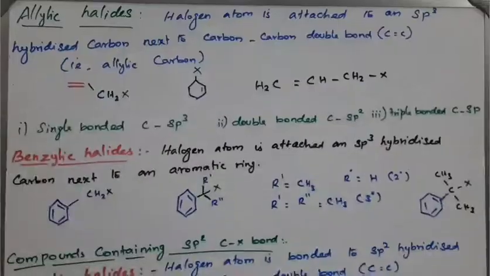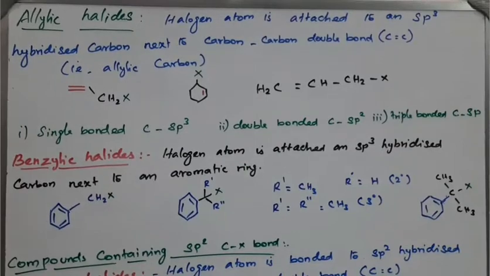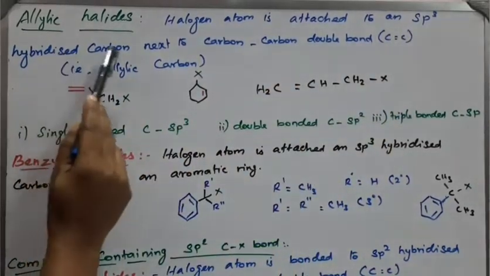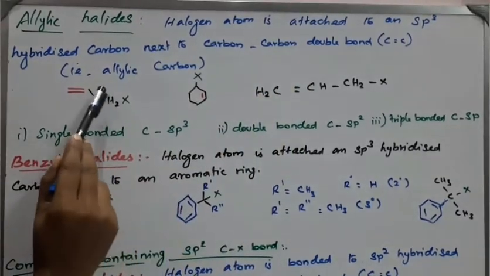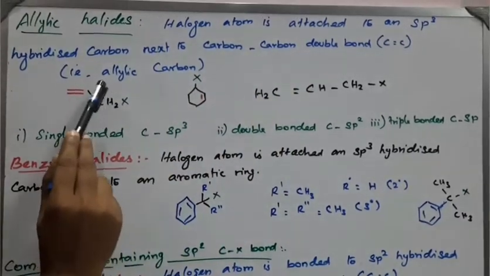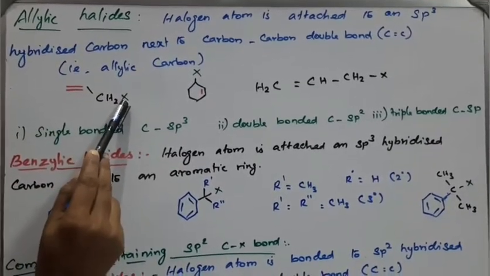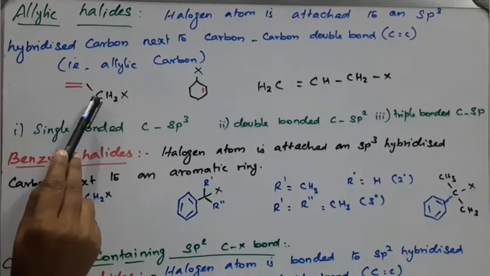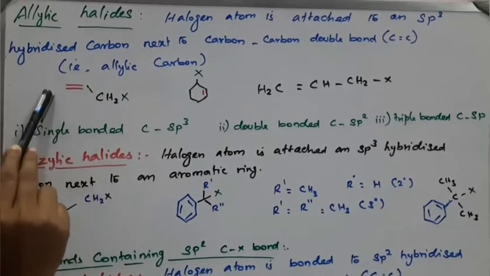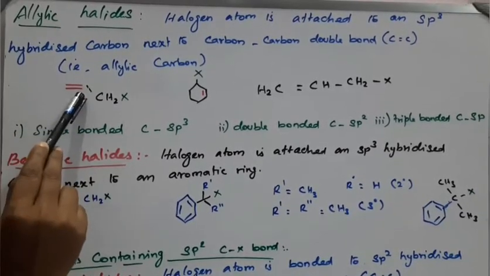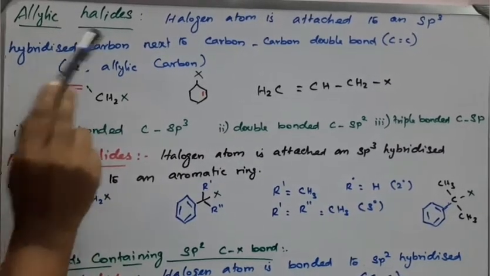Allylic halides: the halogen atom is attached to an sp3 hybridized carbon next to a carbon-carbon double bond. That is the allylic carbon, so this is an allylic halide. This position is called the allylic position. When the halogen atom is attached at this allylic position, that is called an allylic halide.